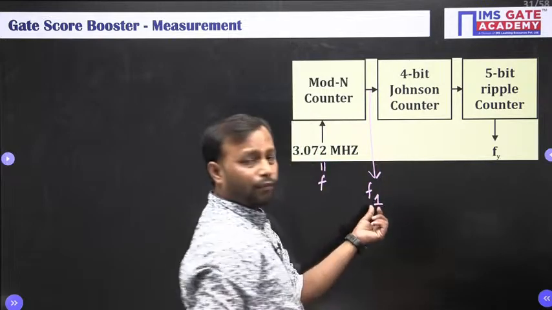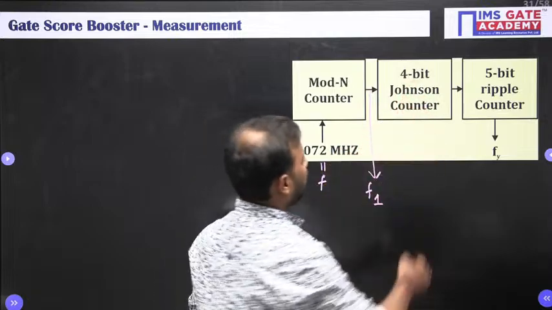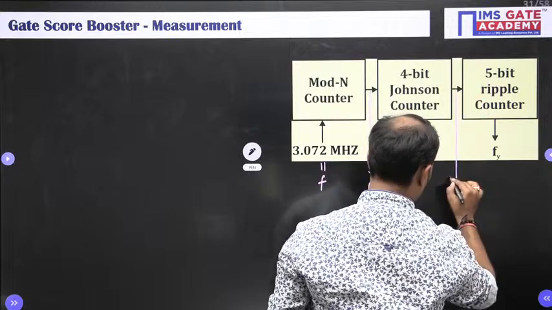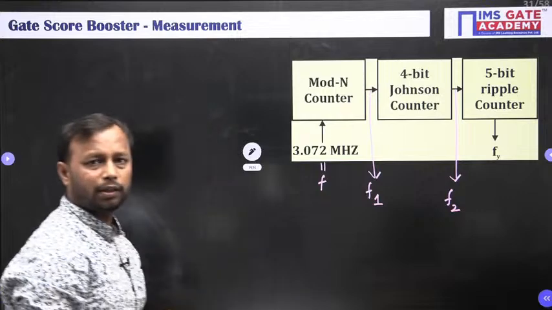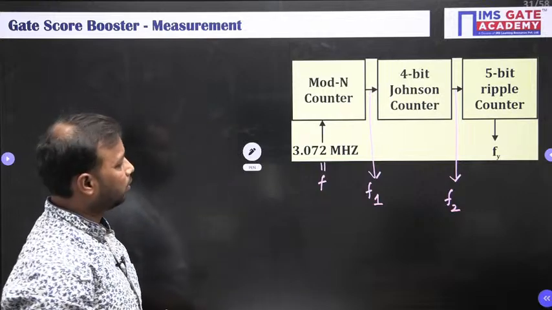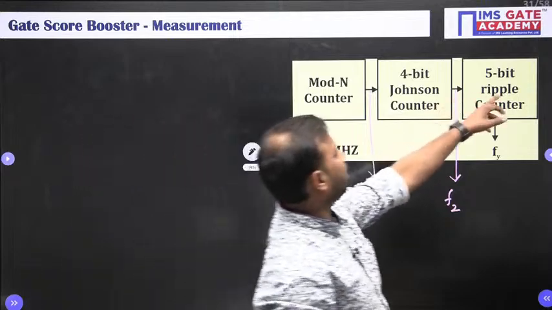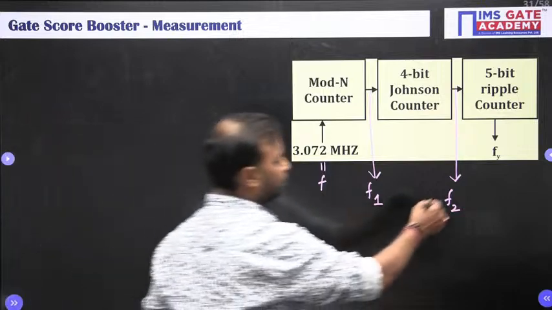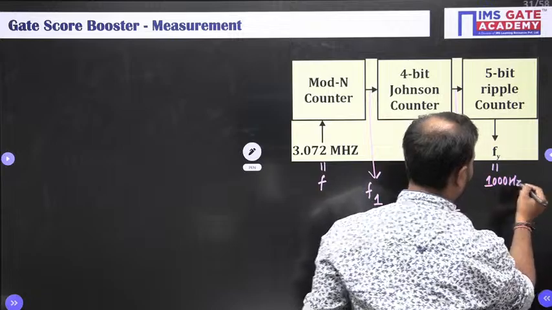Then this F1 will act as an input for the 4-bit Johnson counter, and let us take the output of the 4-bit Johnson counter as F2. I hope this color is visible. Okay, and the output of the 5-bit ripple counter is Fy, which is given as 1000 hertz. That is what we have got.